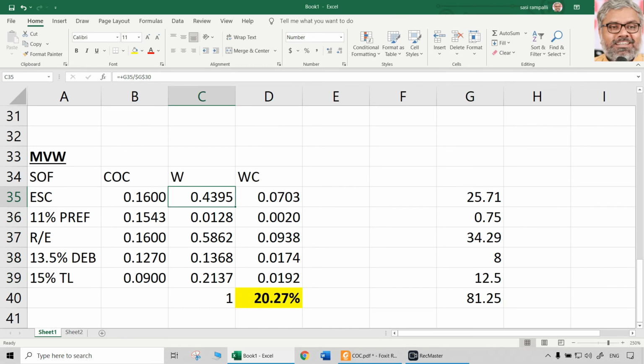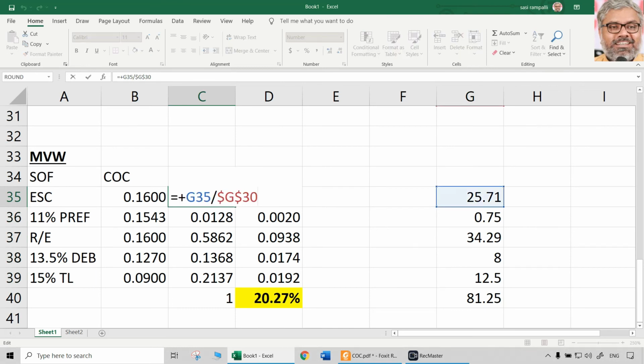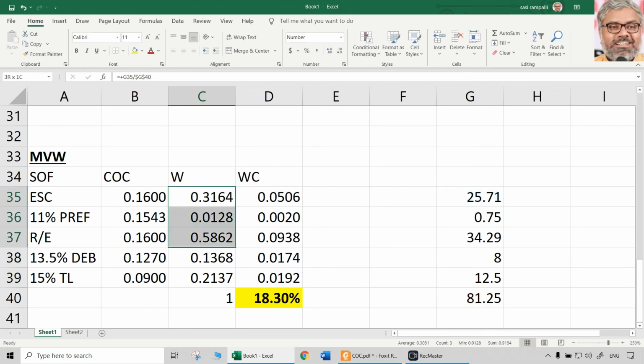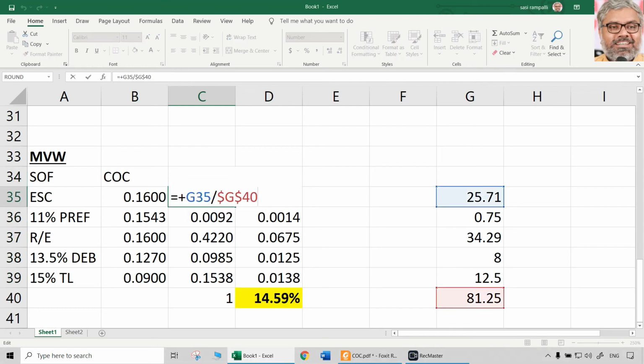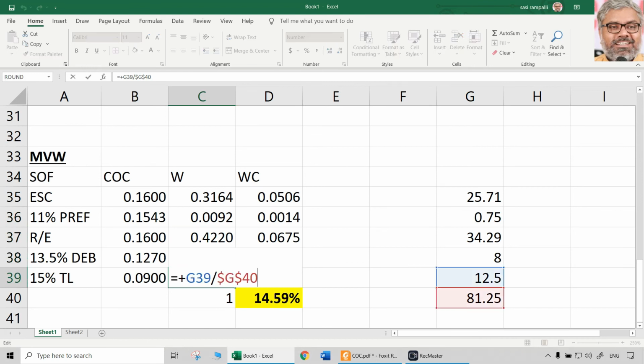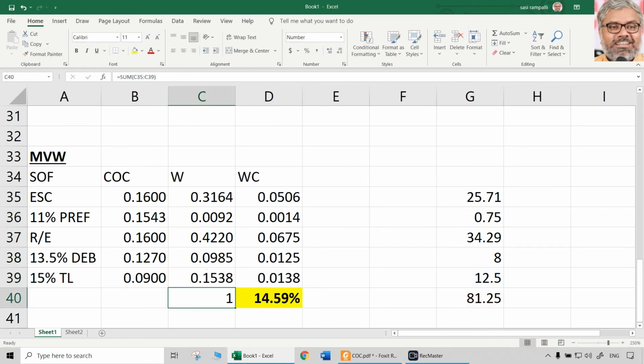Now naturally the weights have changed. They have to be changed. So what are the new weights now? 25.71 divided by 81.25, like that. For each of the other items, you have to calculate market value weights. The total of the weights should be 1.